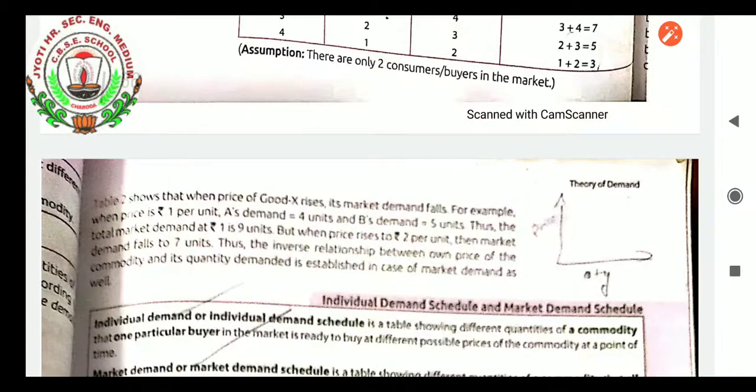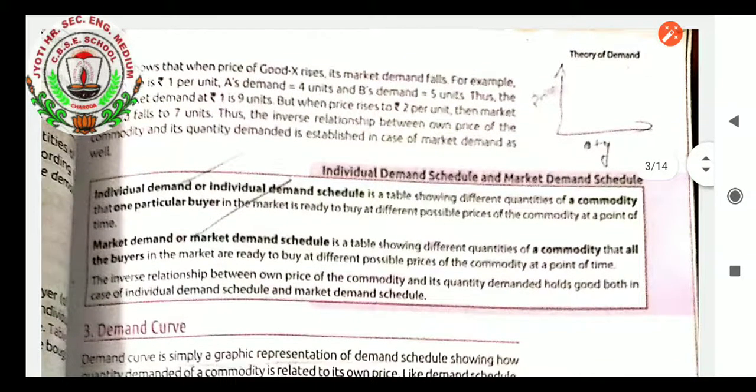When the price increased to rupees 4, what is the demand of A and B together? A is demanding 1 and B is demanding 2. So what we are seeing here is that it decreased from how many? 9 to 3 units. So that is the inverse relationship of demand according to price increase.